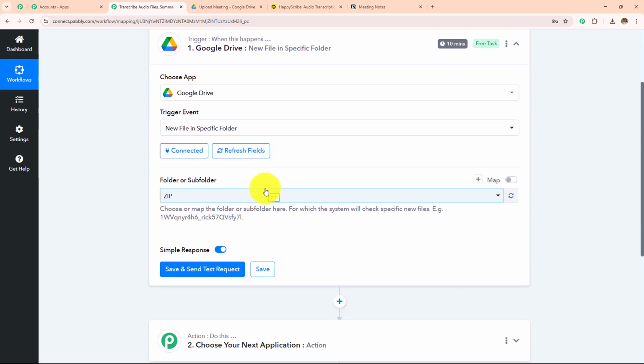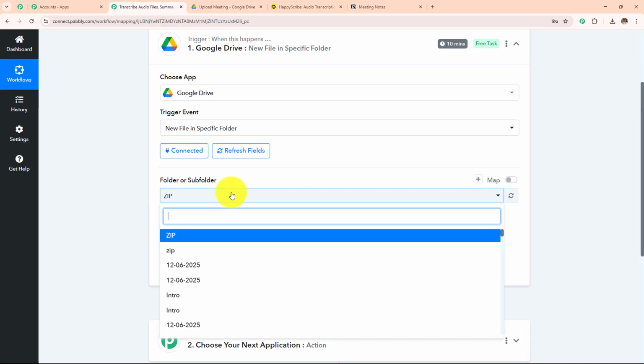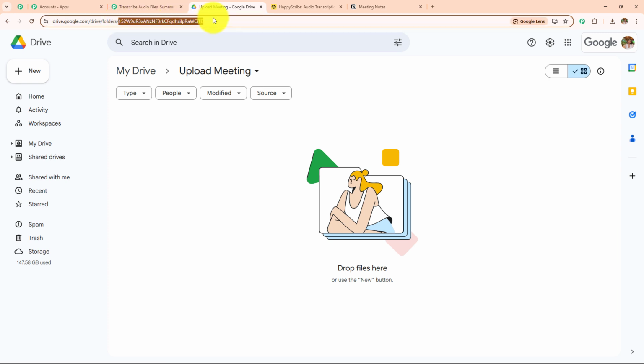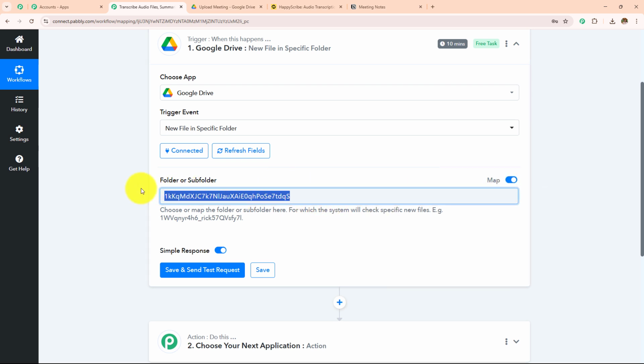I've selected my trigger event and after that I have to select this folder. So over here I have created a folder by the name upload meeting. You can select it from this drop down or from this URL you simply need to enter the ID of this folder. So I'm going to copy this and I'm going to toggle on this mapping button, remove this ID and enter that ID in which I want to upload the file.